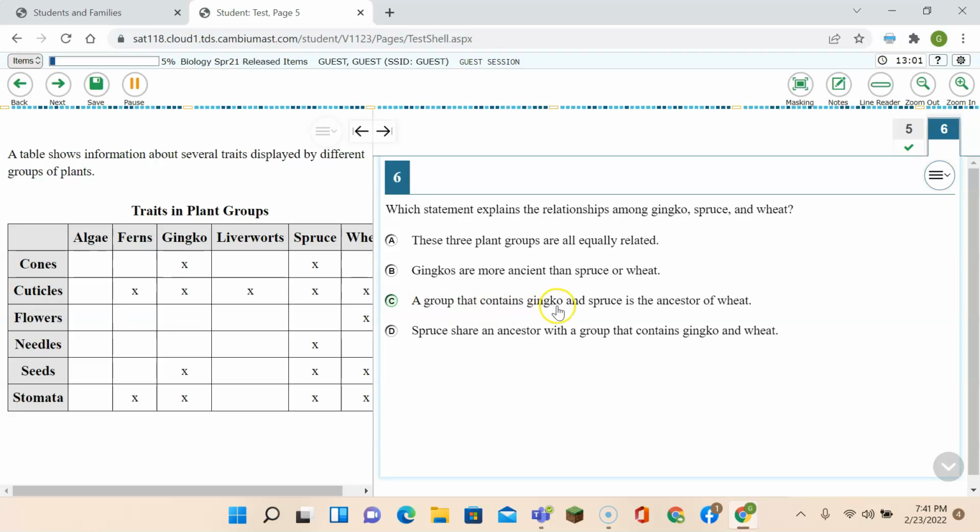A group that contains ginkgo and spruce is the ancestor of wheat. So that would mean the ginkgo and the spruce would come after wheat. Or finally, D. Spruce share an ancestor with a group that contains ginkgo and wheat. That's something we can say for certainty, that the spruce share ancestors with a group that contains ginkgo and wheat. So with all those things that they have in common, this would be the correct answer.